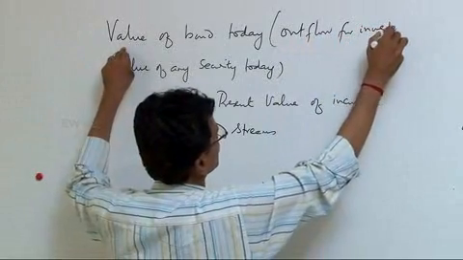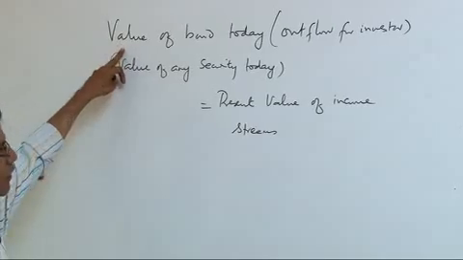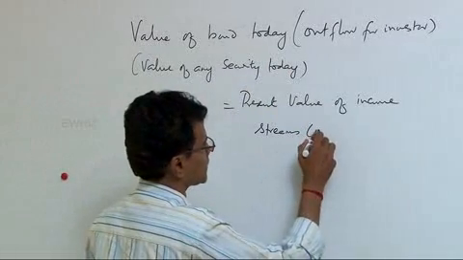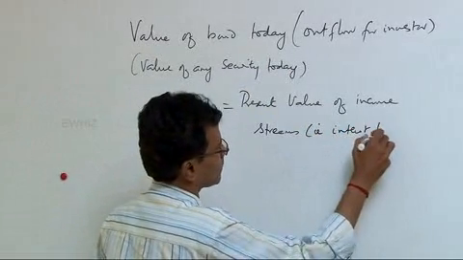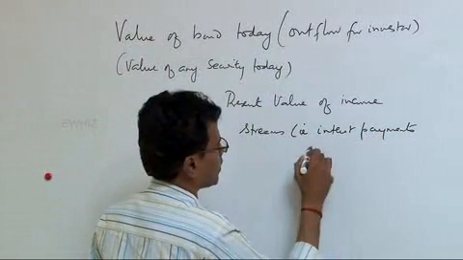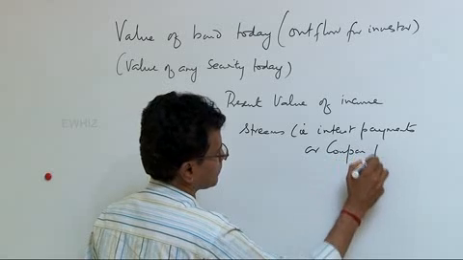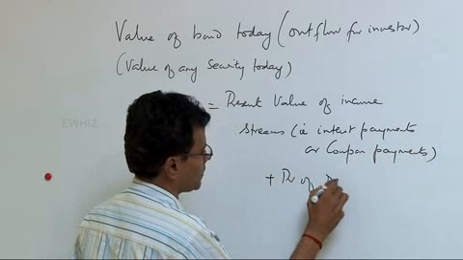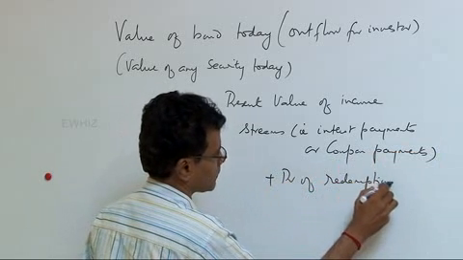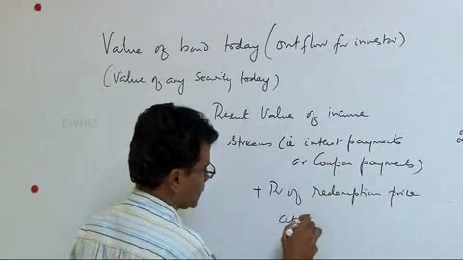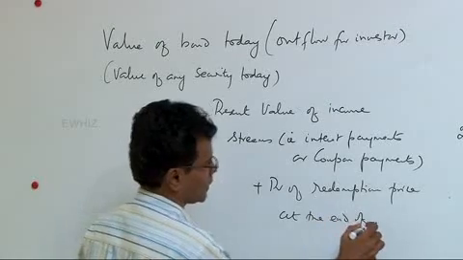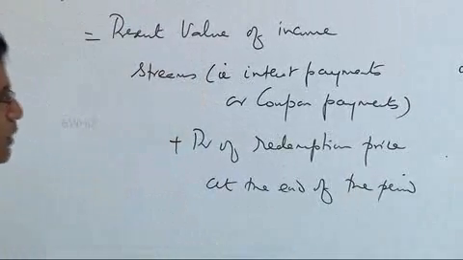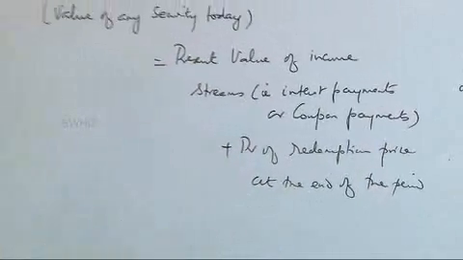So somebody who is planning to invest in this bond has to spend this much value today, therefore it is an outflow in anticipation of income streams, that is interest payments, or what is popularly called coupon payments, plus the present value of the redemption price at the end of the period. Here it is 5 years, the bond matures after 5 years, and therefore at the end of the redemption period, that is after 5 years, what is the redemption price? The present value.